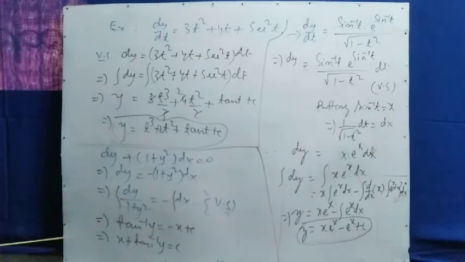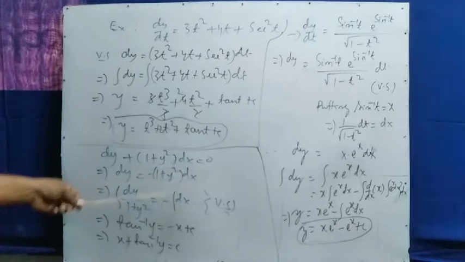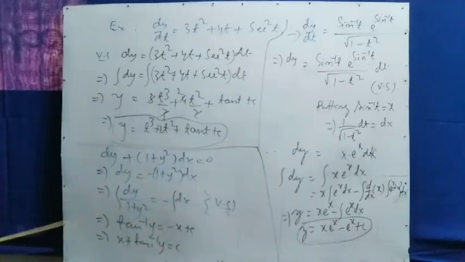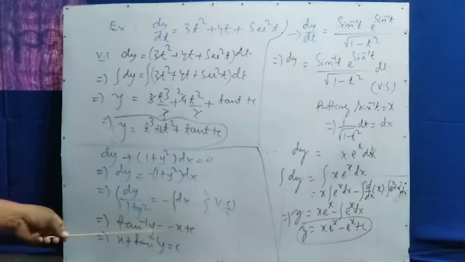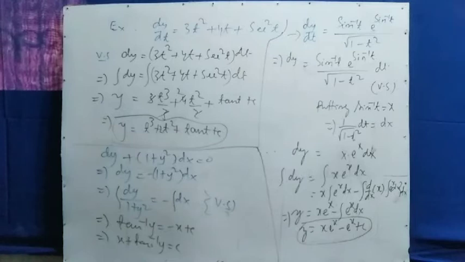The integration of dy by 1 plus y square equals the integration of minus dx, so you put x. This is the variable separation process. Then the integration: the formula for tan inverse y, and minus dx gives minus x plus the integral constant. So x plus tan inverse y equals c.